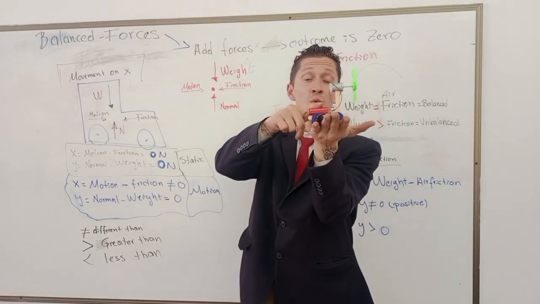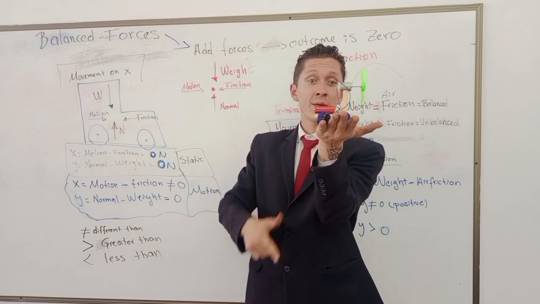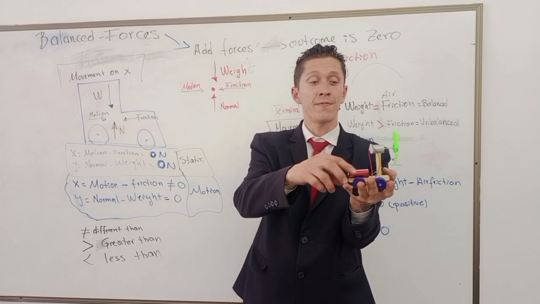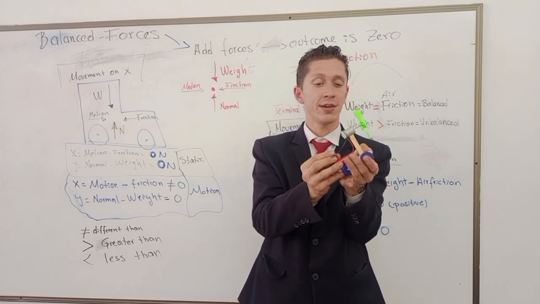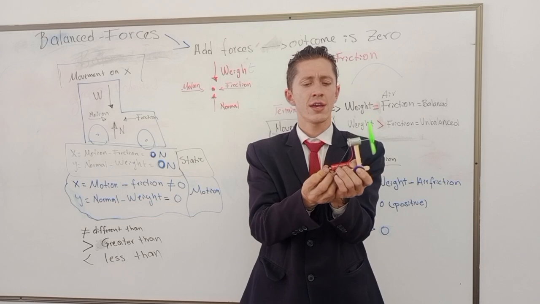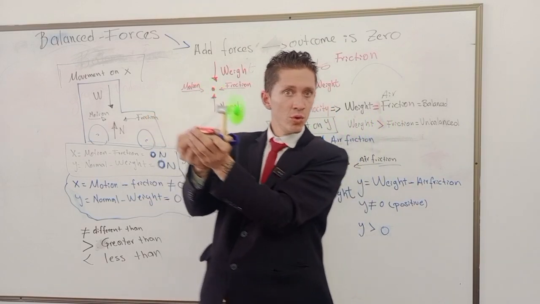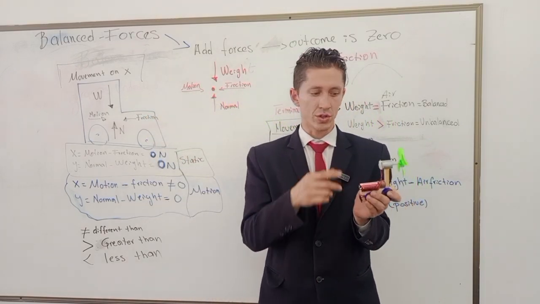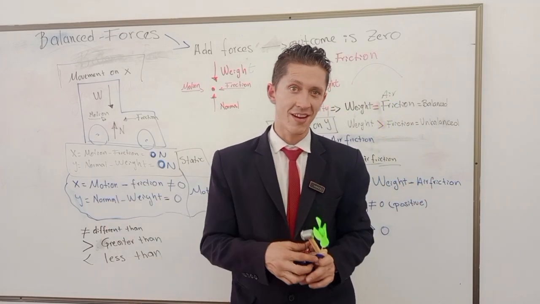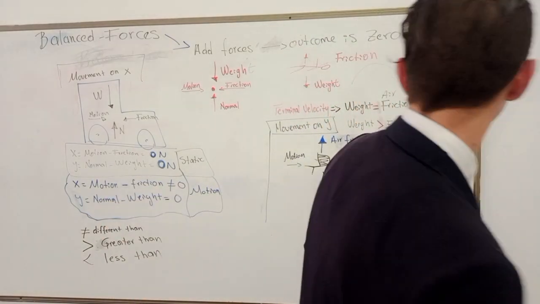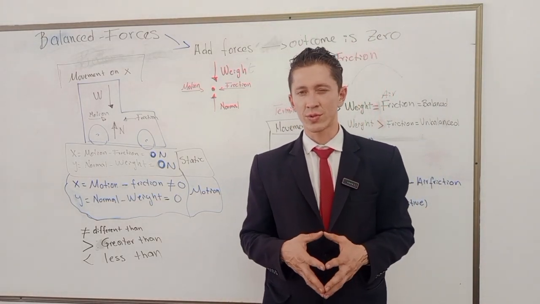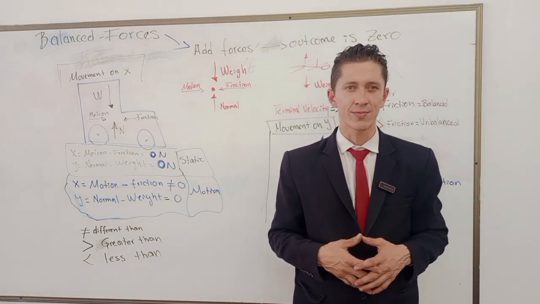But if the weight were greater than the normal force, it would not be holding, it would fall. But if I connect the motor, it will start moving, right? Because the applied force is greater than friction. It's a pretty easy concept to understand, right? It's not rocket science, right?